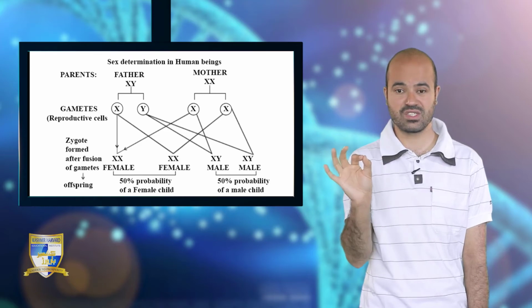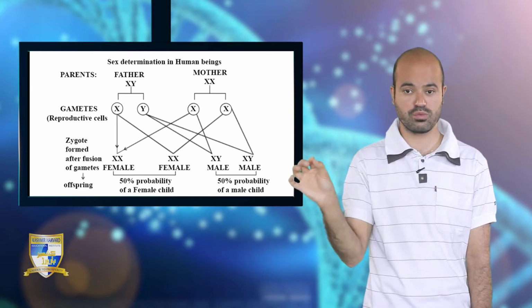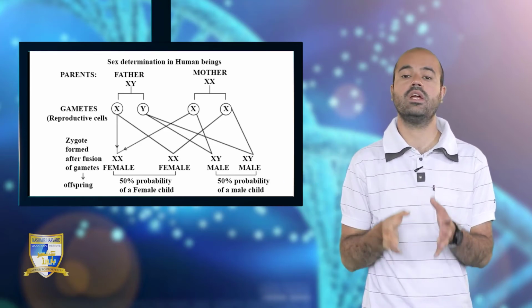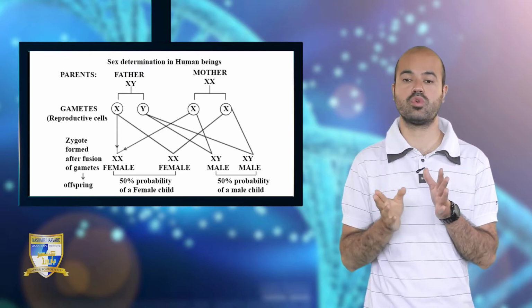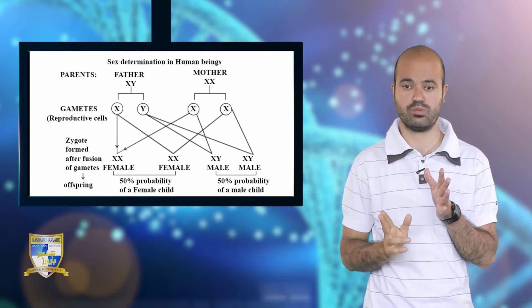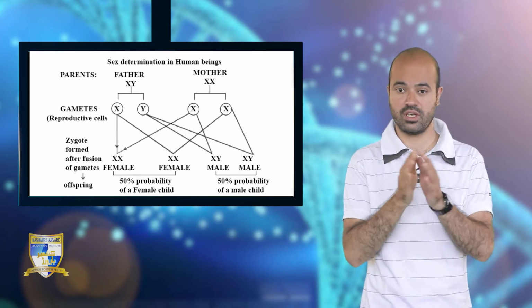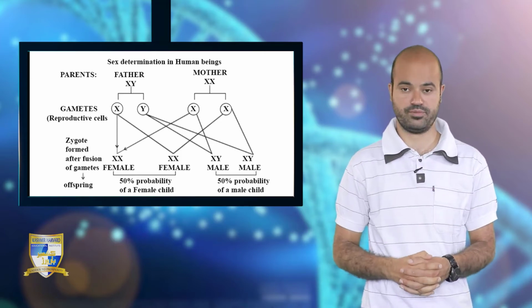Out of 46 chromosomes, 44 are autosomes and only one pair of chromosomes are sex chromosomes, due to which the sex of a new organism is determined.